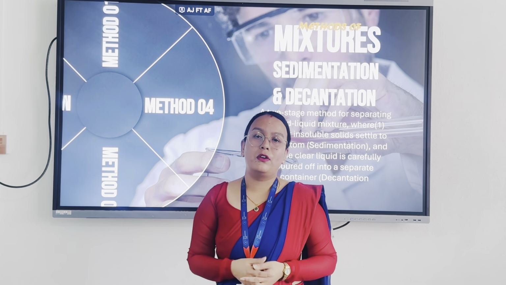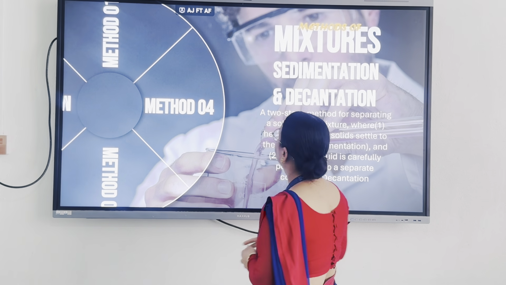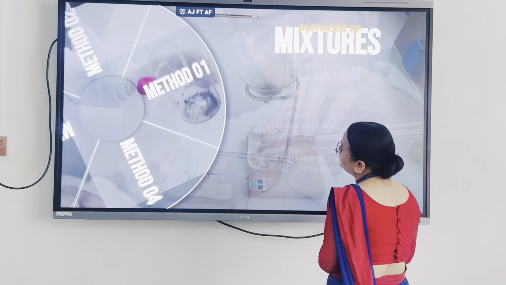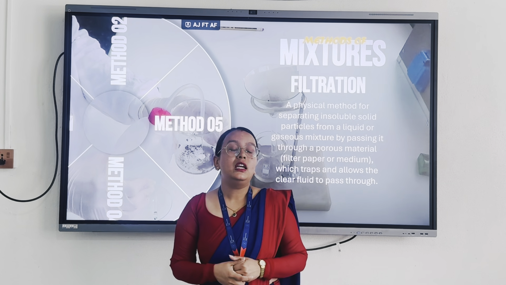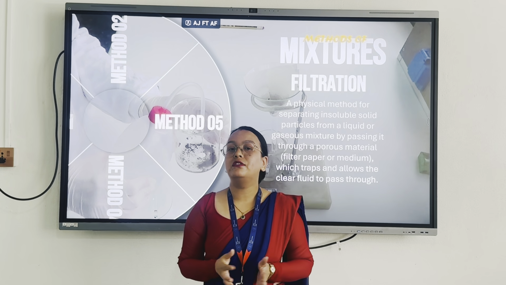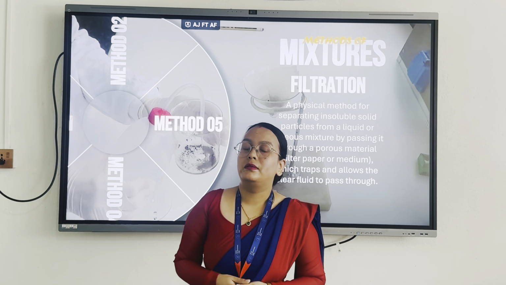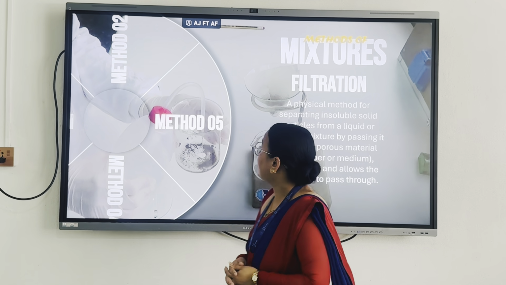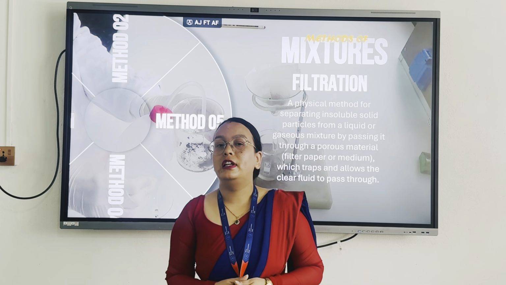Now let's know about another separating method, that is filtration. Filtration is the separating method in which insoluble solid particles are separated from the liquid by using filter paper or muslin cloth. When we filter a mixture, some insoluble particles are left at the top of the filter paper.